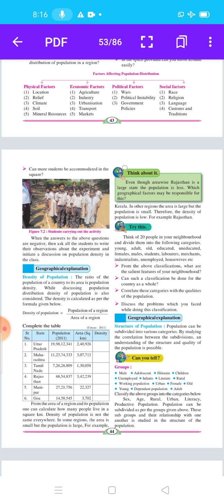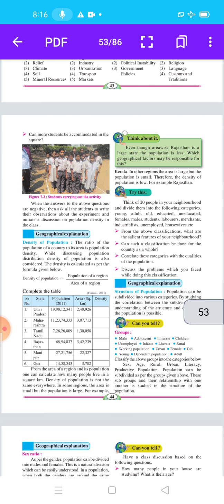What is the formula of density of population? Here the formula of density of population is: density of population is equal to population of region divided by area of a region. Here is a table about the census 2011.